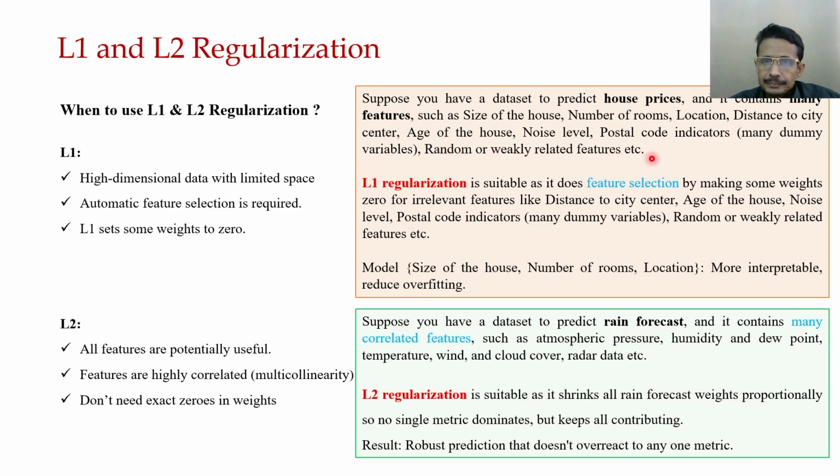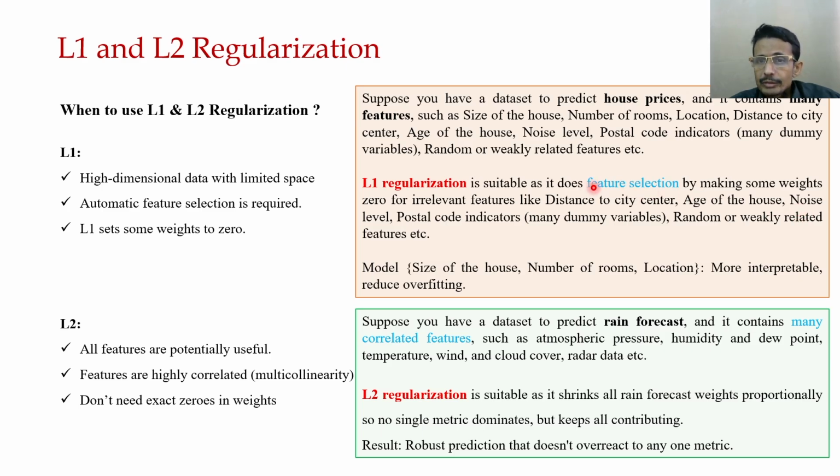Here L1 regularization is suitable because features like noise level and postal code indicators are not that important for the house price, so we can make them 0 or remove them.